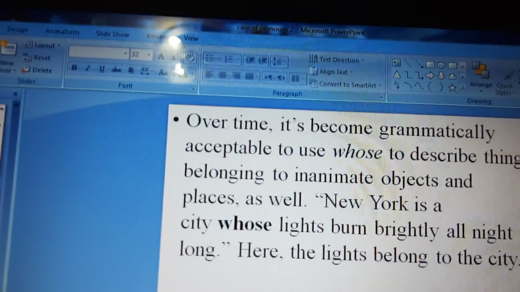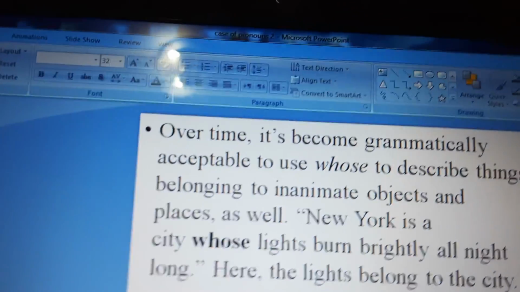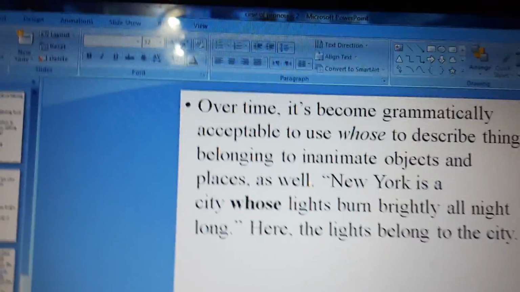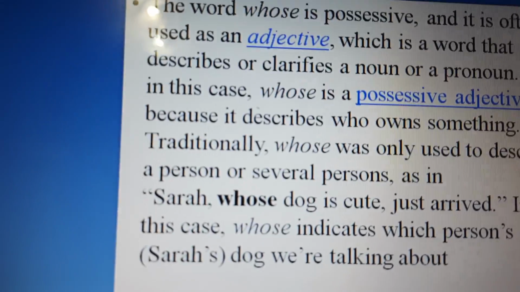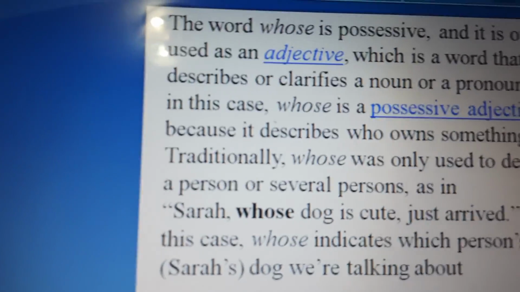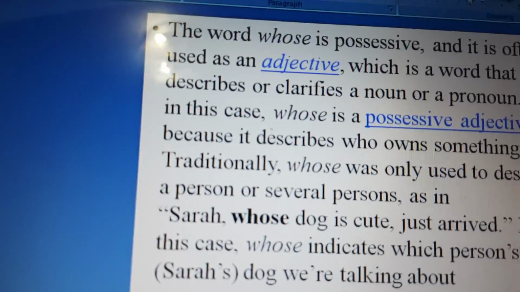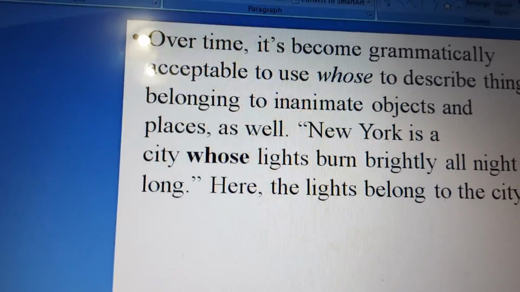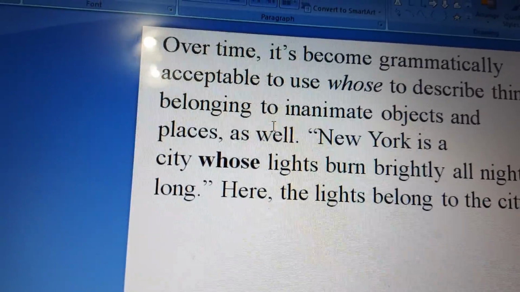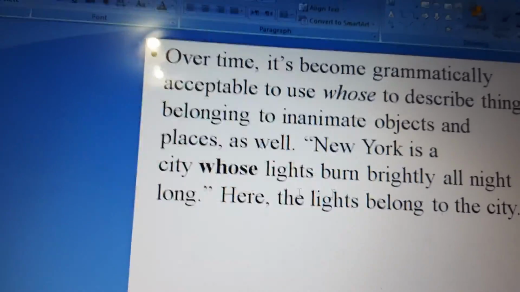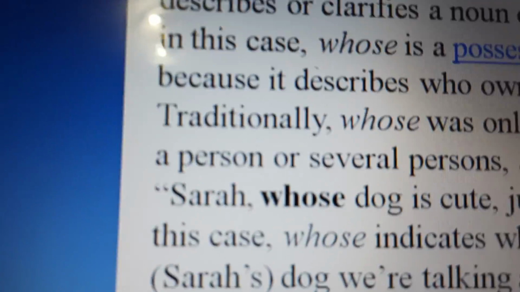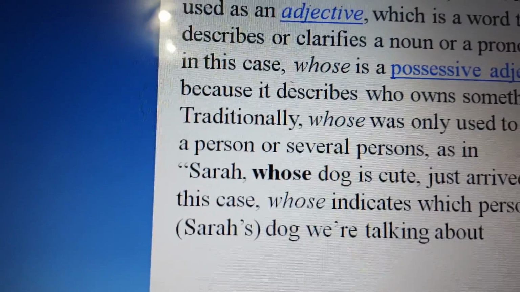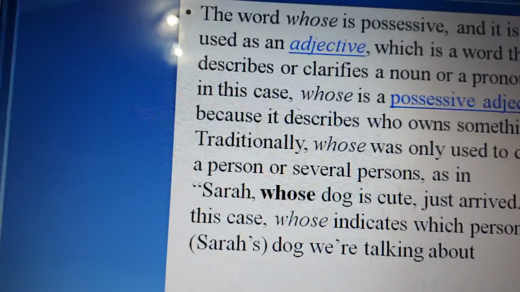So we're talking about lights, but lights in which city? Is it in Chicago or is it in Canada? So New York is a city whose lights burn brightly all night long. Same as the example with Sarah, whose dog is cute. But there we're talking about a person or several persons, and here we describe things belonging to inanimate objects and places. We're talking about the dog that Sarah owns. Good. I'm going to send you a worksheet.